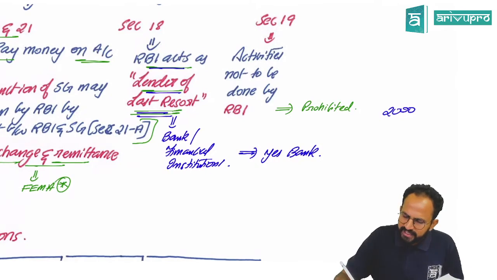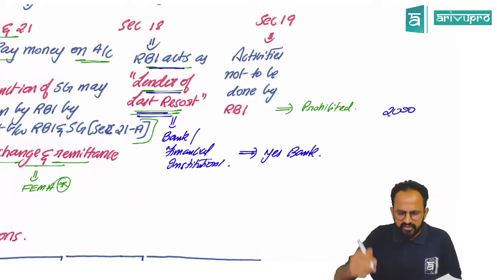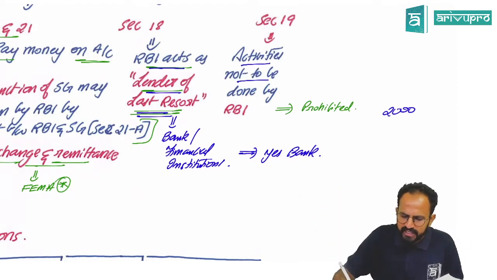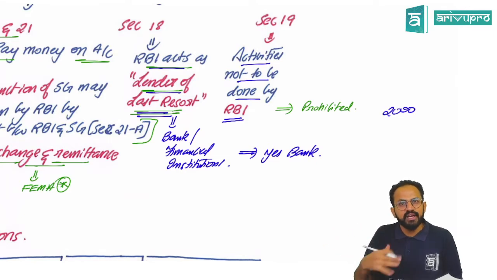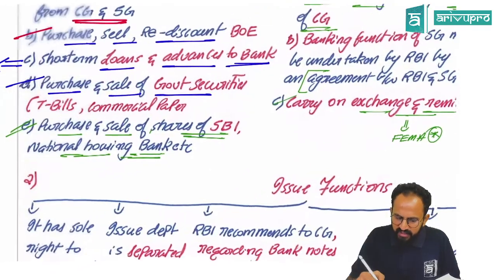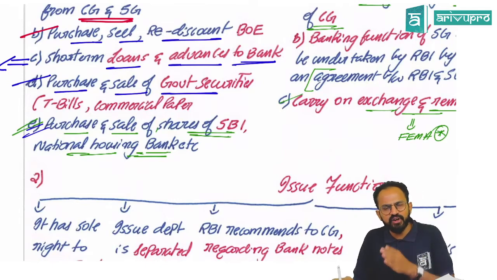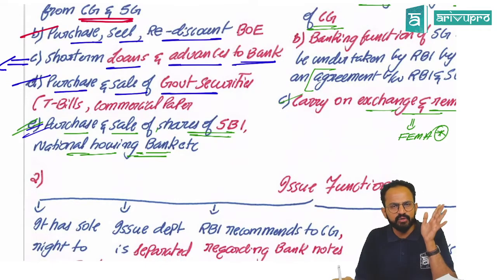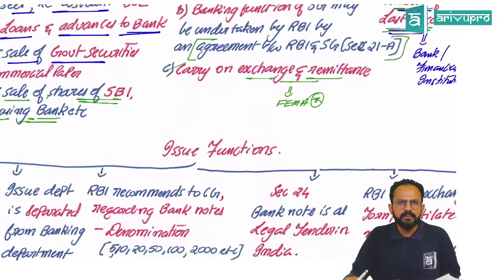Sir, section 19, this is not expressly mentioned in your book. It is just activities not to be done by RBI. One of the activities that RBI cannot do is invest in the shares of companies. It is prohibited. Yes, the exception is what we see here, that is the reason it is exclusively given: purchase and sale of shares of SBI and National Housing Bank. Yes, is this clear, all of you?